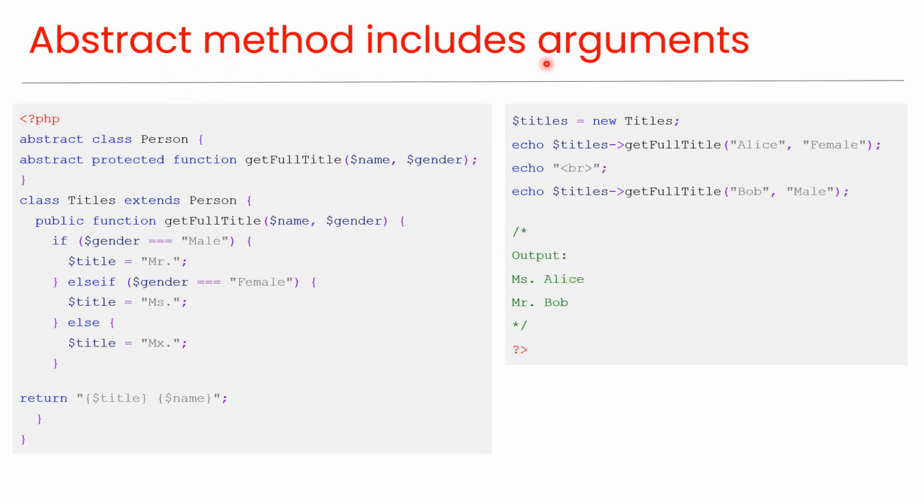Abstract method includes arguments. In this example, we have an abstract class person, having an abstract method getFullTitle, containing two arguments, name and gender. And you can see an example implementation here. Here we are creating an object from the child class, and then calling this method by providing the two argument values. The argument values are passed to this method and the resulting output will be displayed, as you can see here.